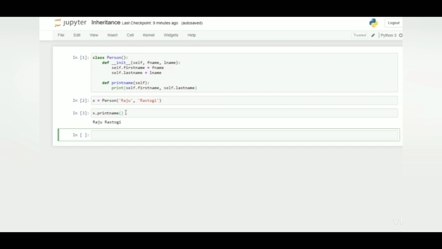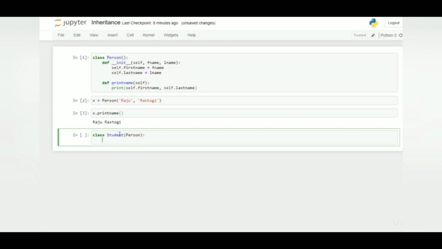To create a class that inherits the functionality from another class, just send the parent class as a parameter when you write the child class. That means I will say class Student, and I will say Person as a parameter. And this class will do nothing. Now this class is the child class inherited from the Person class.